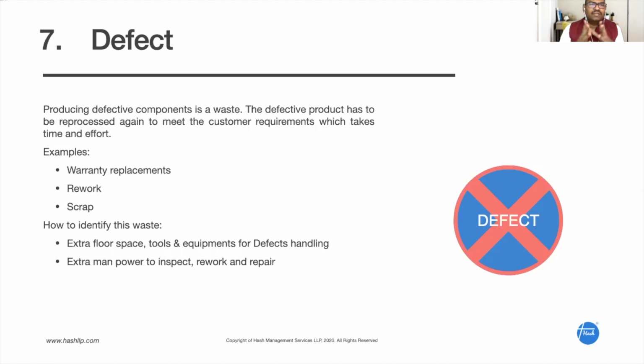So these are the 7 wastes which are present in all companies. Generally nowadays people are talking about an 8th waste, that is unused skill or knowledge of people, right? People have a lot of skills and knowledge, but if you're not using them in your operations, in your activities, it's also called a waste, which people have now added to lean manufacturing. But in an overall theme, these are the 7 types of waste which are present in all the companies.